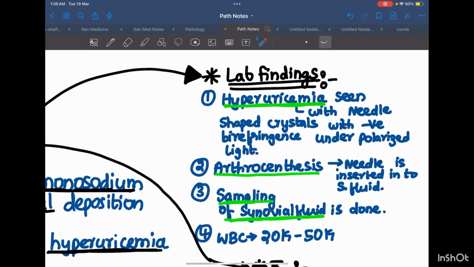Let's come to lab findings. Hyperuricemia is seen with needle-shaped crystals with negative birefringence under polarized light. Arthrocentesis is done. A needle is inserted into the synovial fluid. Sampling of synovial fluid is done. There is an increased WBC count, that is from 20,000 to 50,000.